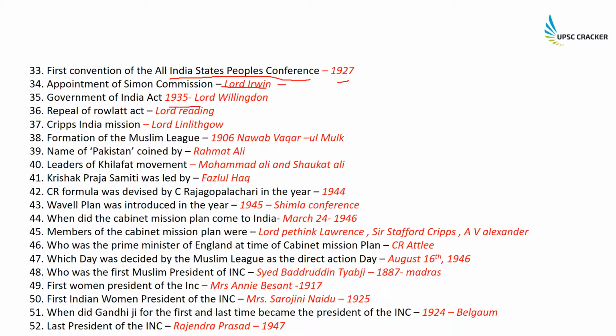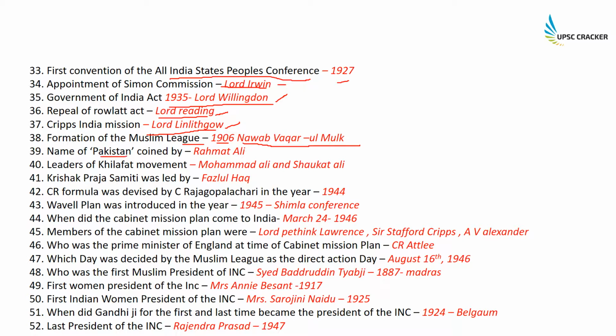Then the Government of India Act came at the time of Lord Willingdon. Repeal of the Rowlatt Act was done at the time of Lord Reading. Cripps Mission came to India at the time of Lord Linlithgow.